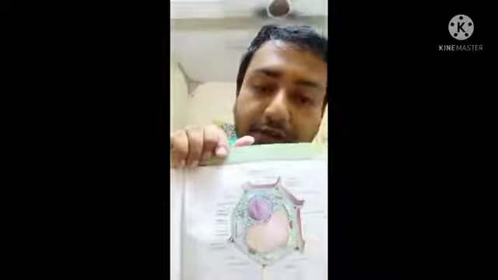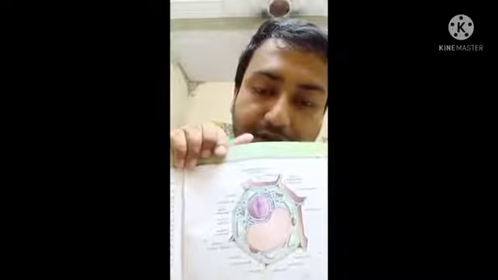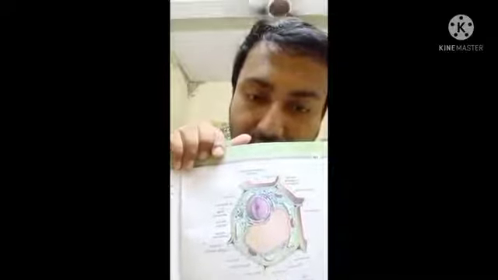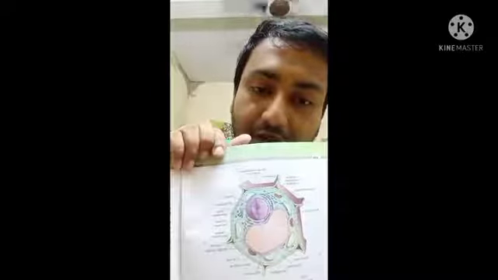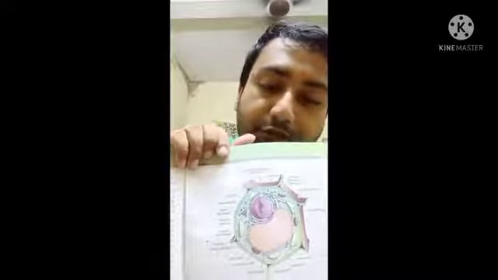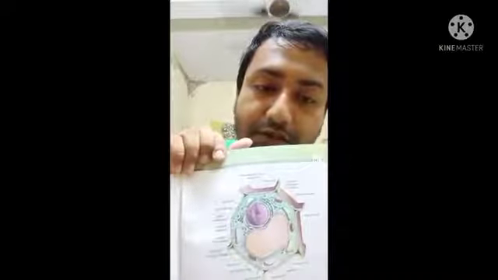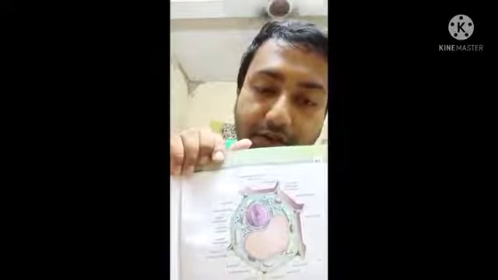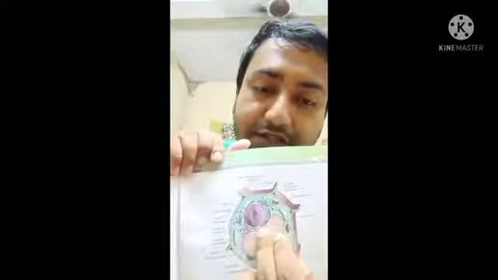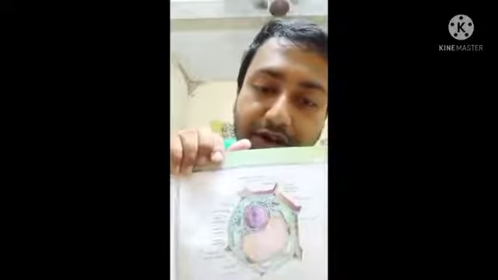One more important thing: the endoplasmic reticulum, ribosome, Golgi apparatus and lysosome combined form the endomembrane system. Why? Because the endoplasmic reticulum synthesizes protein which goes to the Golgi apparatus. The Golgi apparatus has two ends. One towards the nucleus is the cis and the other outward end is called trans.